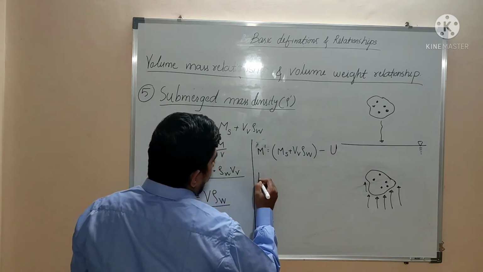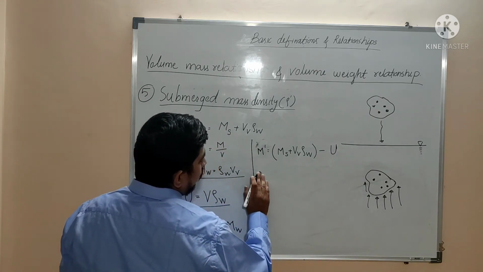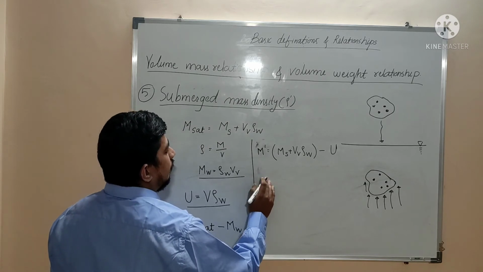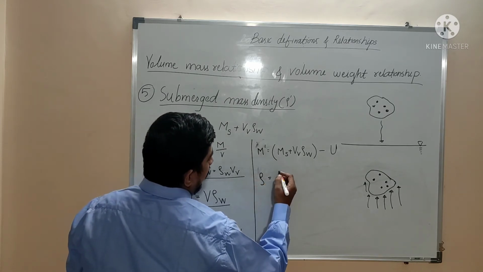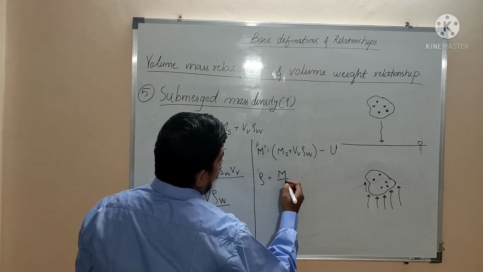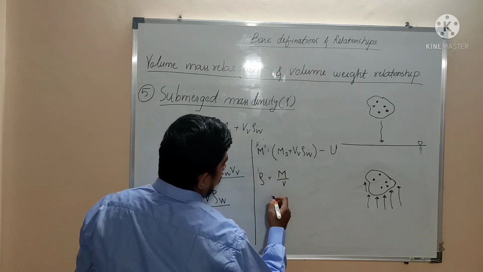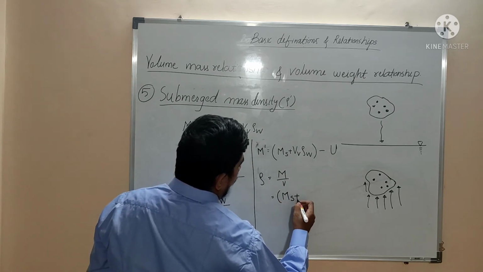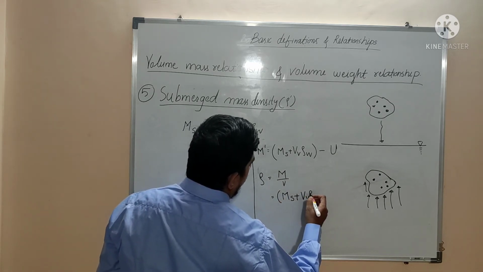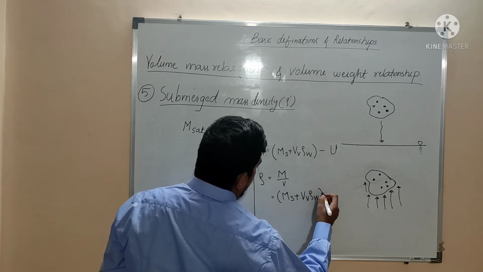So M dash, now what is rho? Rho is nothing but mass upon volume. So M dash is Ms plus volume of voids multiplied by rho W, which is nothing but the saturated mass.